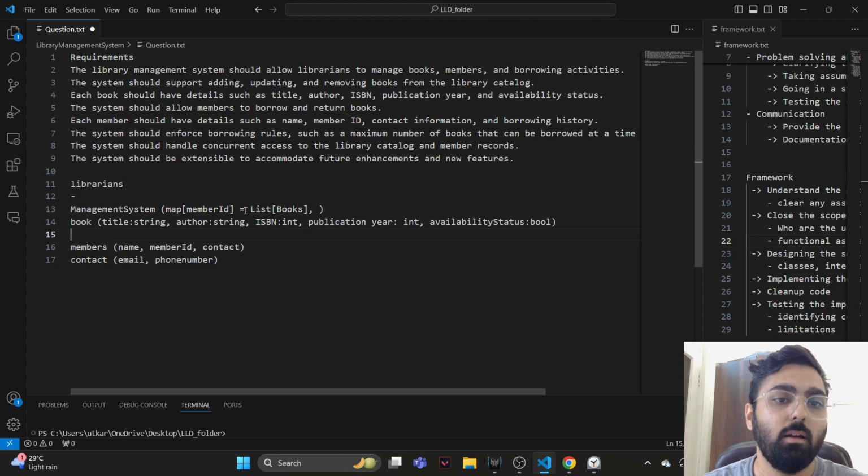Maybe we'll see how we want to store this information. The system should handle concurrent access to the library catalog and member records. Okay, we basically need to use some sort of a lock. The system should be extensible to accommodate future enhancements and new features.